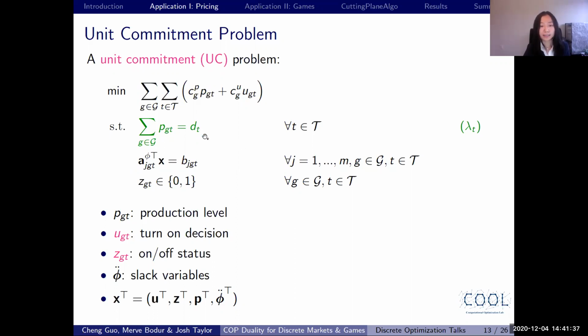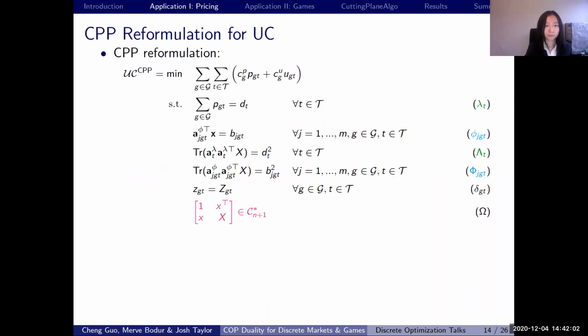Also, what's worth noting here is that if we had a linear program as our UC problem, then the electricity price can be simply obtained as the dual variable for this demand constraint, lambda t. However, we do not have a linear program here. We have a MIP here. That's why we cannot get the price simply as a dual of the demand constraint. What we are doing is to reformulate this UC problem as the following CPP problem, where we have additional constraints for the lifting constraints and the conic constraint, and the dual variables for those constraints are in the parentheses here.